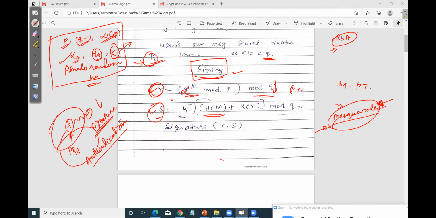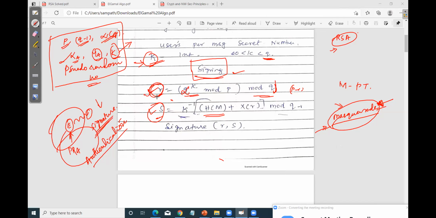When we talk about the signing process as well as the validation process, the signing process is carried out at the sender side. In order to create the signature, it will generate two components. The first one is R, which is alpha power k mod p, followed by mod q.